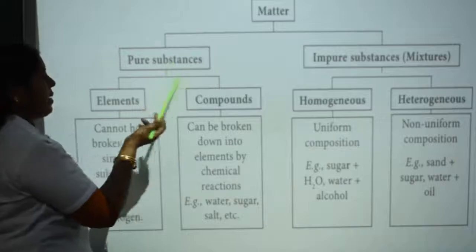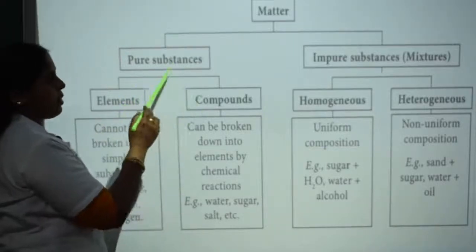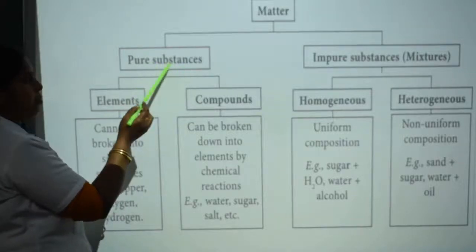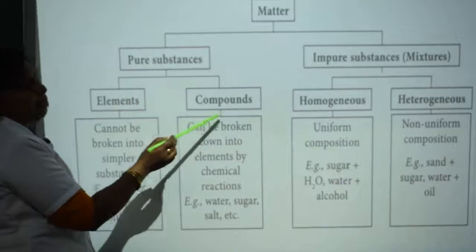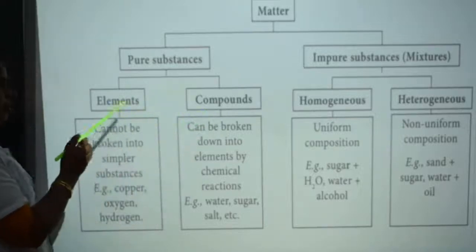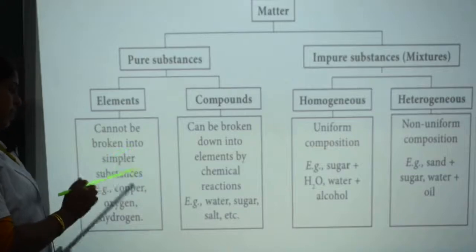Pure substances are again classified into elements and compounds. Now let's see about elements. Elements cannot be broken down into simpler substances.